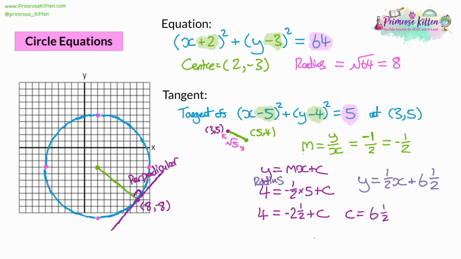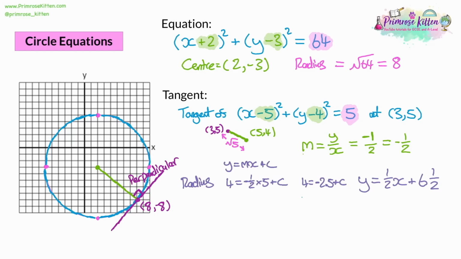So now we want to find the tangent. For the tangent, we're going to go through the same process. I've just rewritten the radius working out to save a bit of space. Now let's find the tangent. We know the equation y equals mx plus c must be y equals the negative reciprocal of a half. So we flip the fraction upside down. This gives us 2/1, and we make it negative. Now our gradient was already negative, so that's actually going to make it a positive gradient. And 2 divided by 1 is 2. So the negative reciprocal of -1/2 is 2. So it'll be y equals 2x plus c.